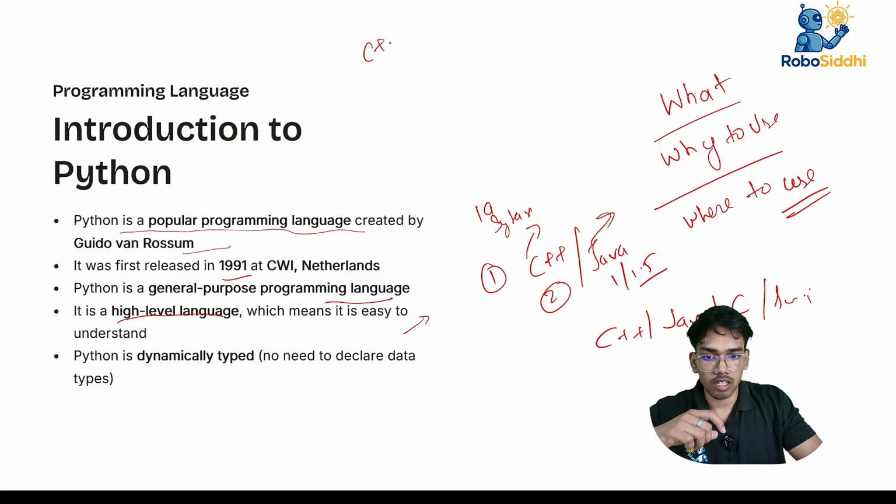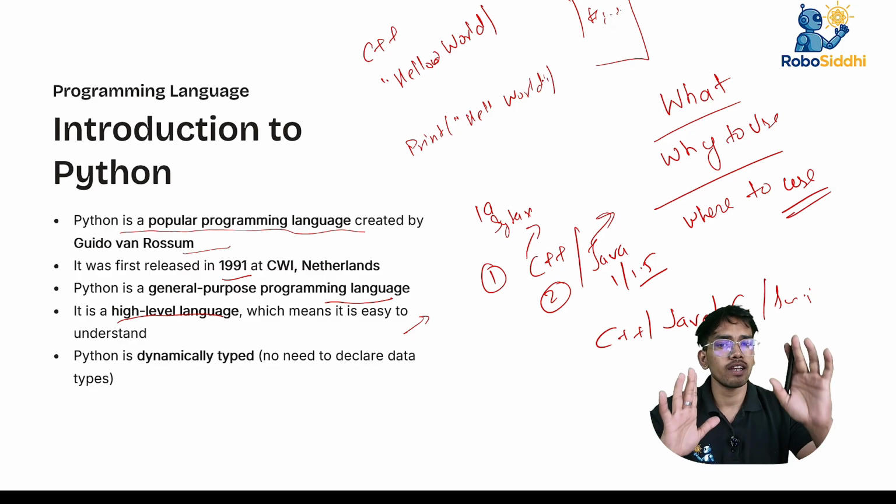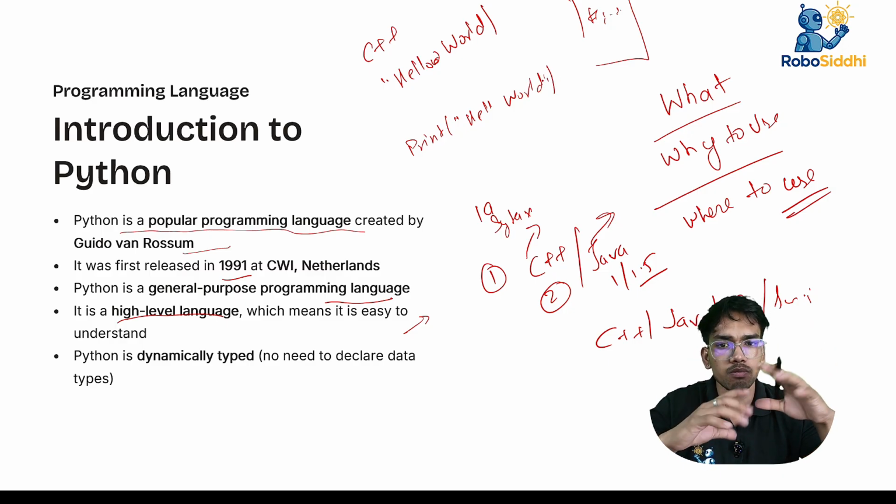If in C++ we have to print hello world, you have to follow a whole procedure: hashtag include iostream, something like that. But in Python, you simply write print hello world. So simple it is. I started with C++ and literally worked for 2 years.